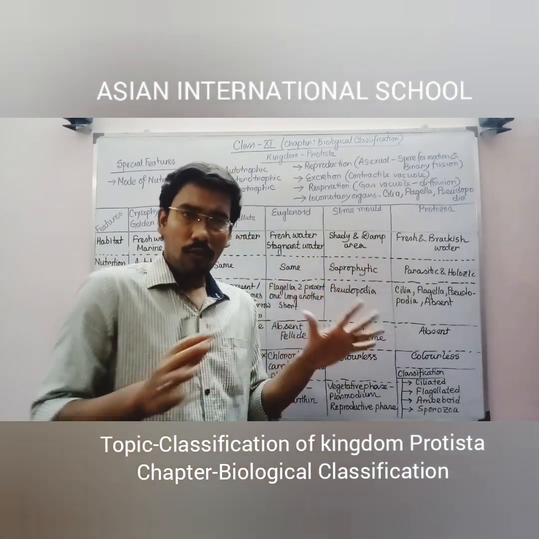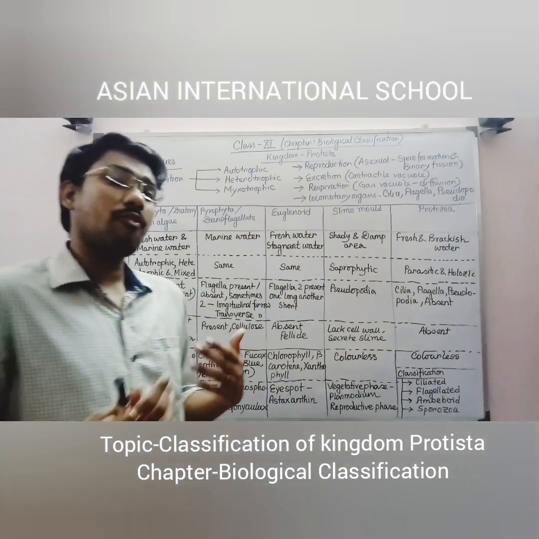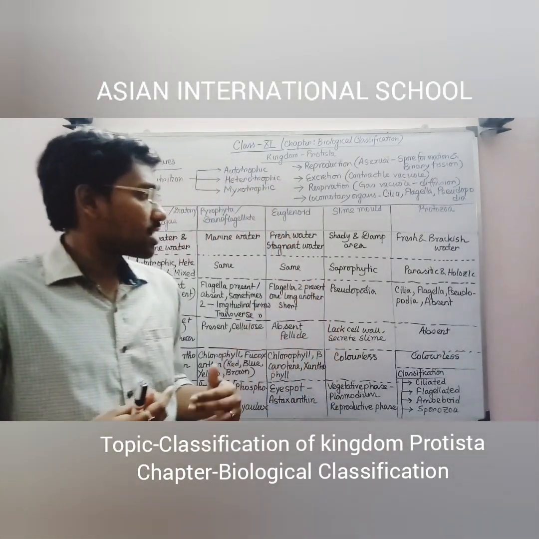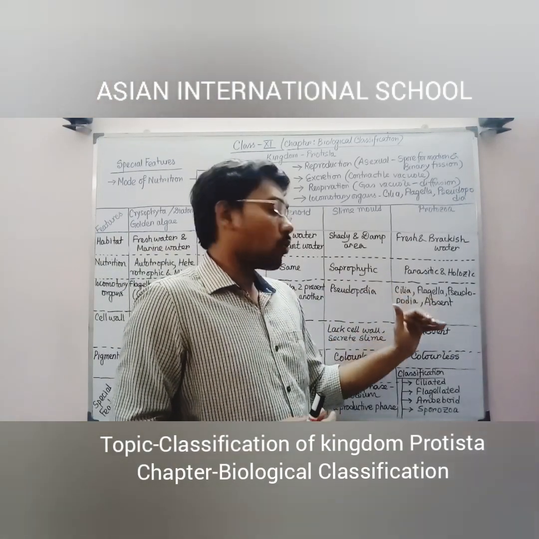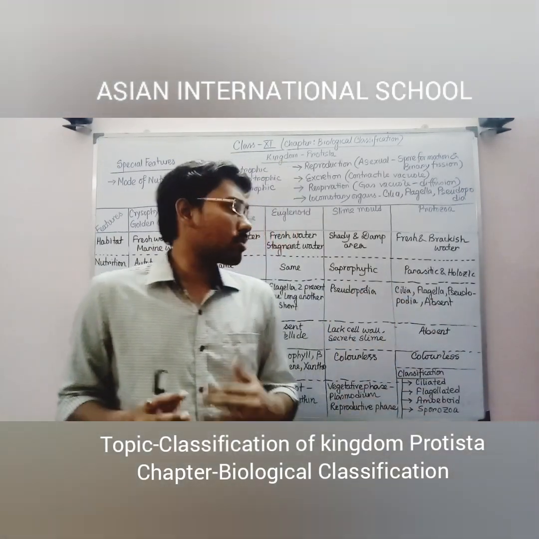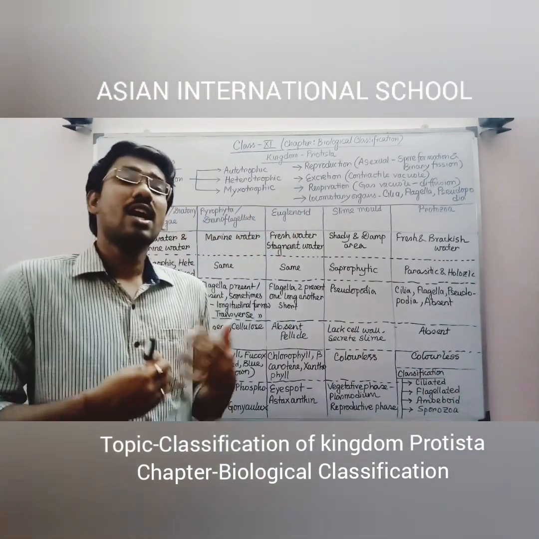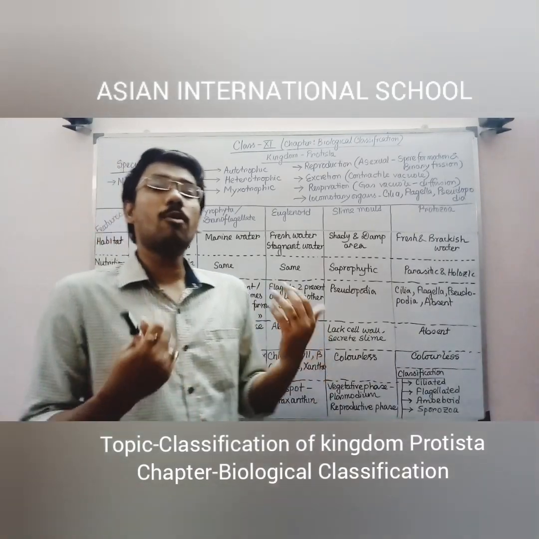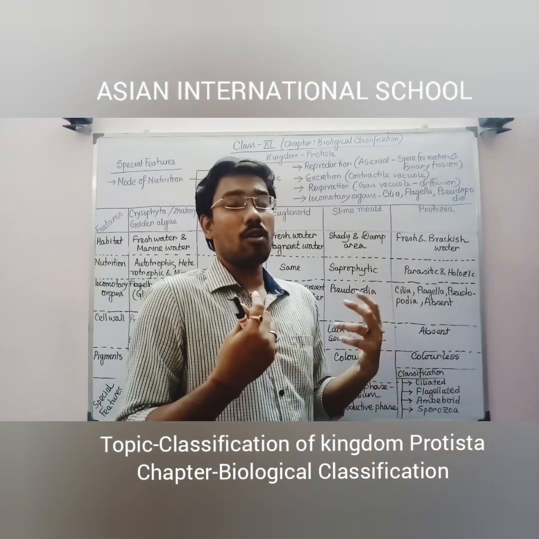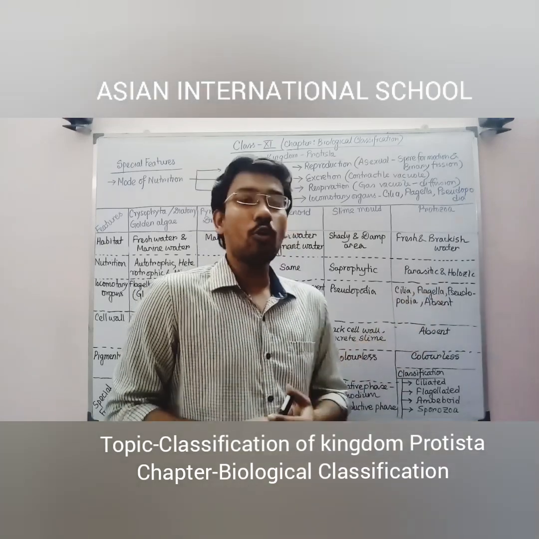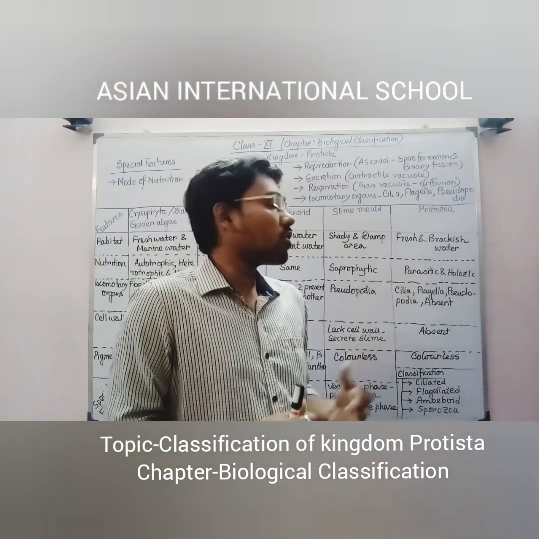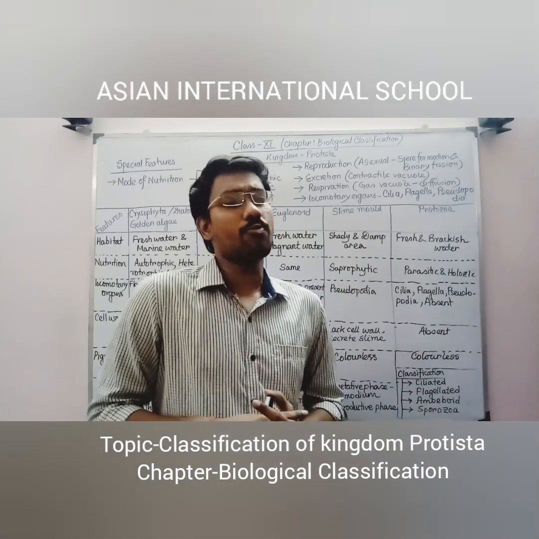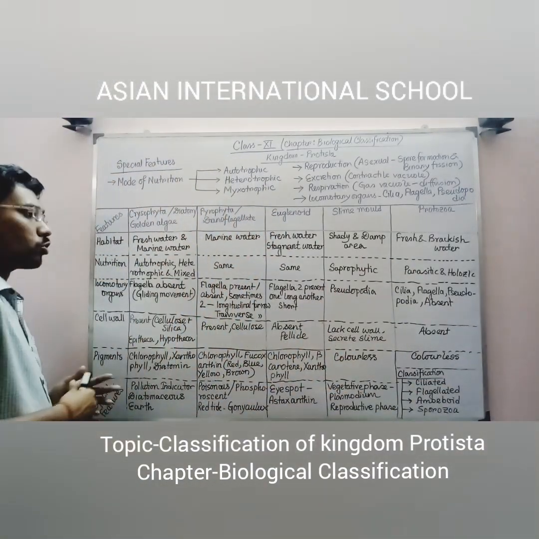Slime mold, in case of them no flagella is present, they have only pseudopodia as their locomotory structure. Next, protozoa. In case of protozoa, you can see they have cilia, flagella, pseudopodia, these specific types of locomotory organs. That means they can move with the help of cilia, and at that time the movement is commonly known as ciliary movement. They can move with the help of flagella, that means by flagellar movement. And pseudopodia, that means they can also move by pseudopodial movement. And sometimes in case of a few organisms, not a single locomotory organ is present. That organism is also there under protozoa.